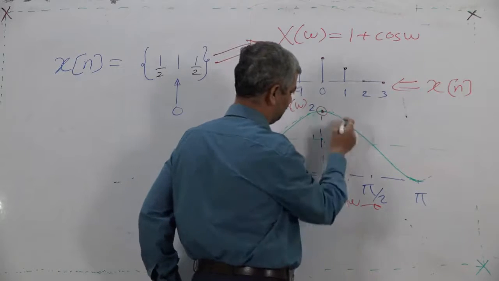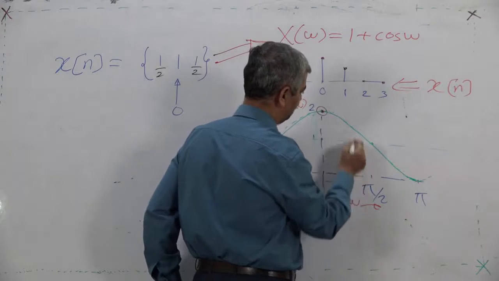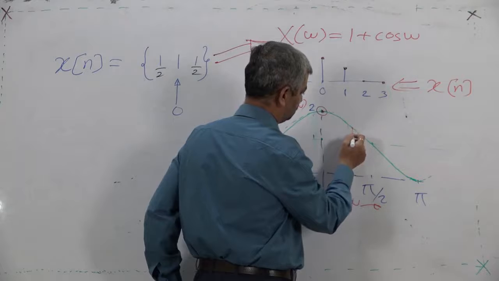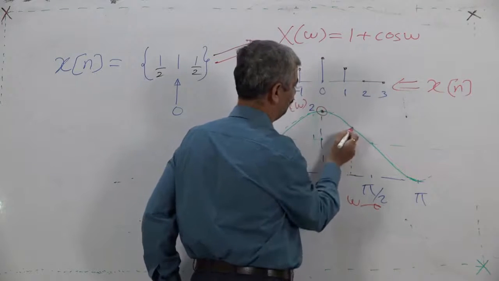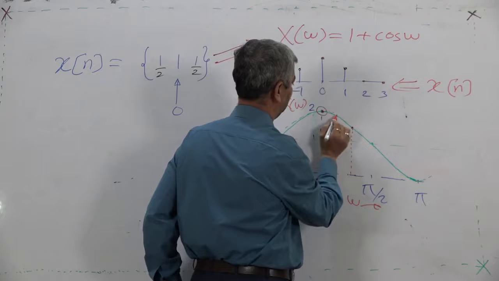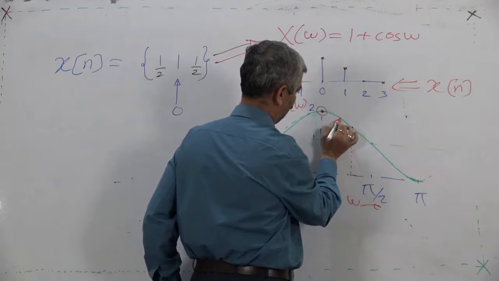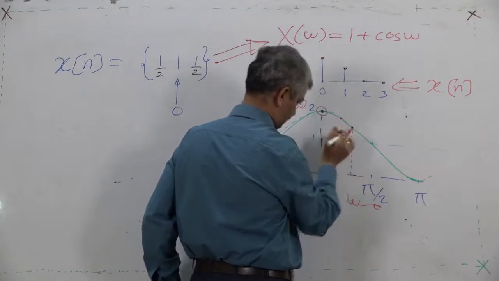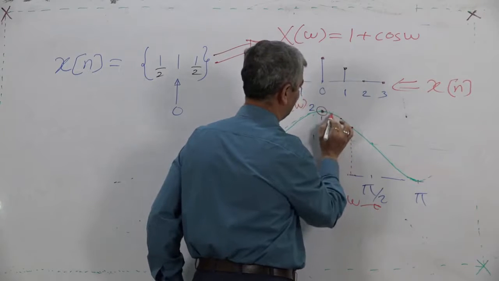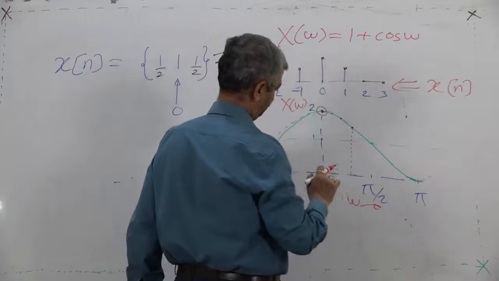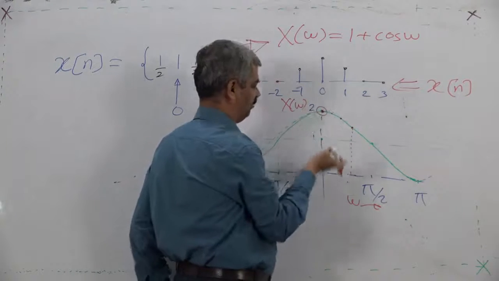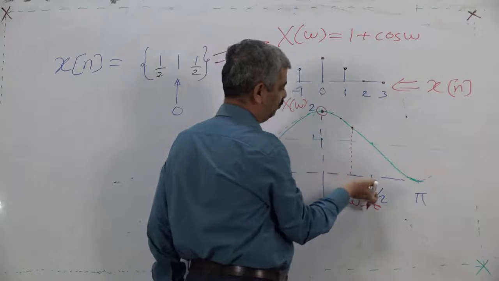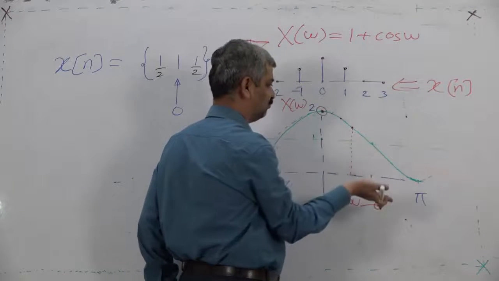What is cos 60? Cos 60 is half, so it would be 1.5. At omega equal to 0, X of omega is 2, at omega equal to pi by 2, X of omega is 1, and so on.